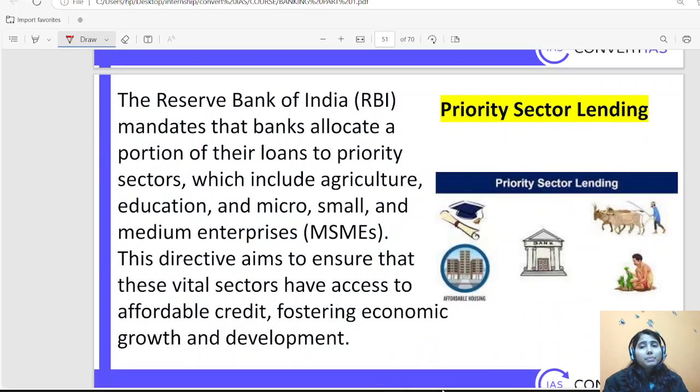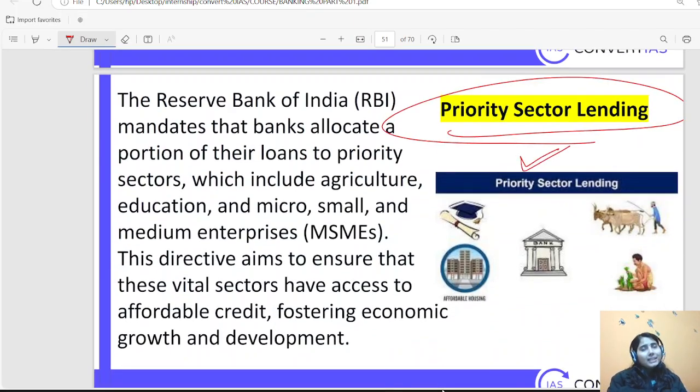Okay, then comes priority sector lending, PSL. PSL means the government has assigned some important sectors where they are suggesting or mandating banks that you should give at least 40% of your total loans under PSL.